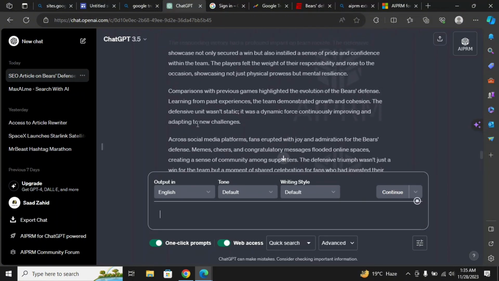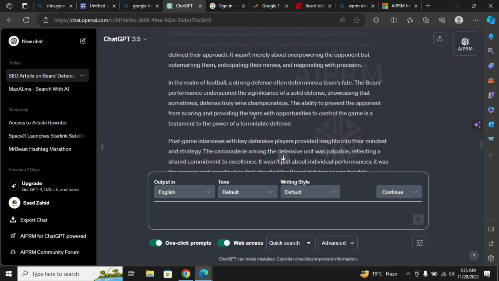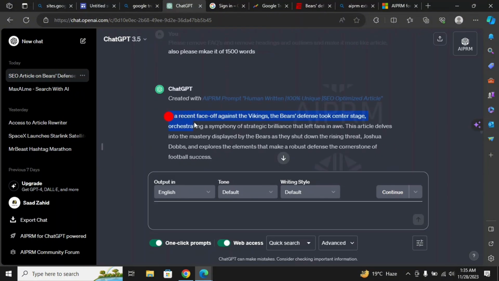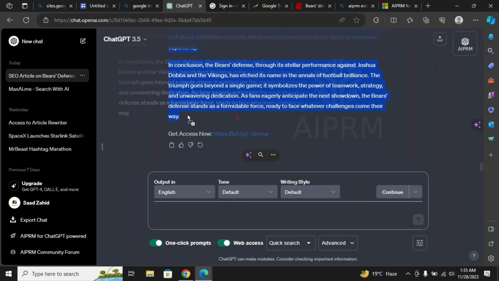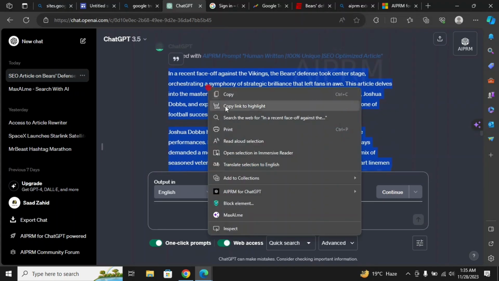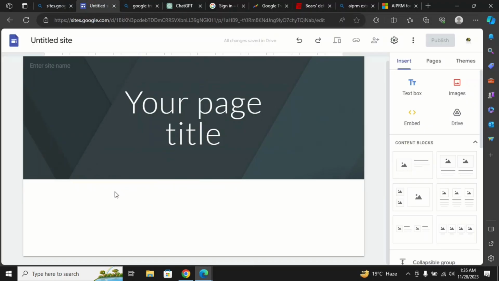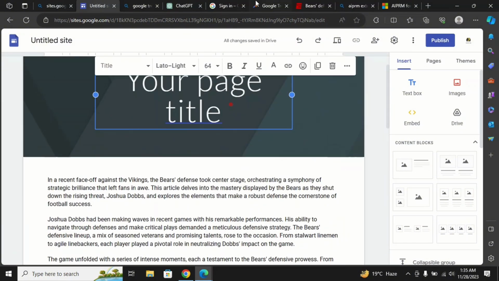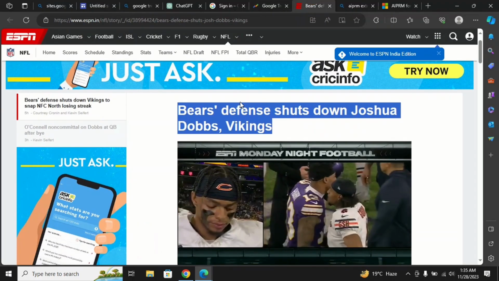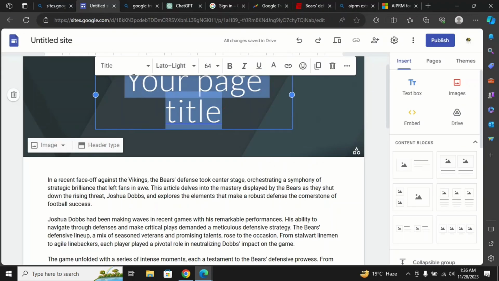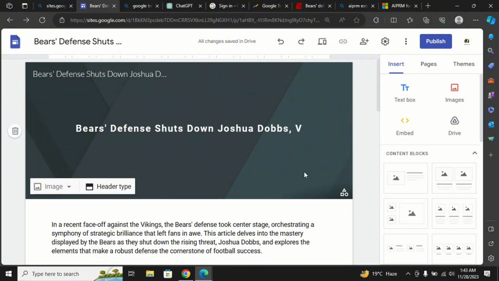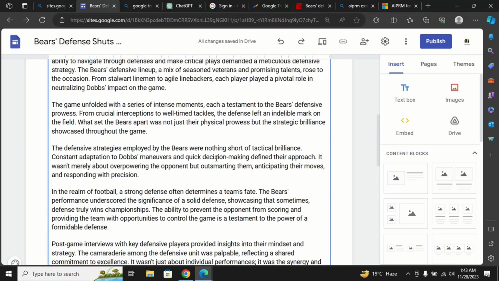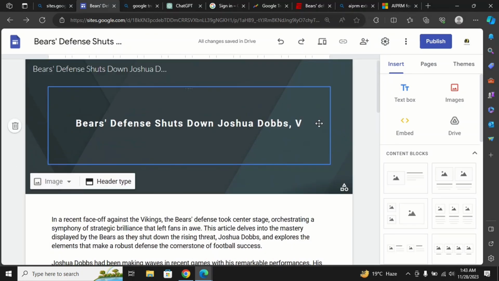Here your article is ready. There are no headings, no outlines, and no FAQs, so it is more like an article. Copy all the text of this article and head over to Google Sites and paste your article here. Next you need to add your title here. So we will copy the same title from Google and paste it in our article. Because we have the same headings, but the wording of the article is completely changed.